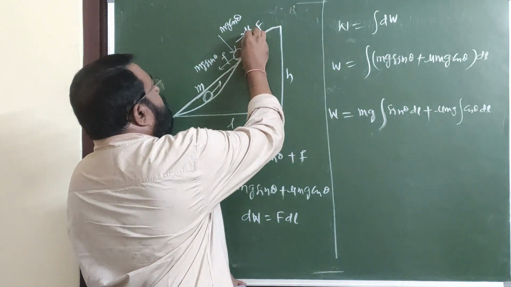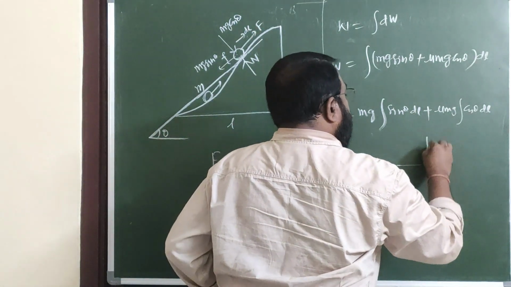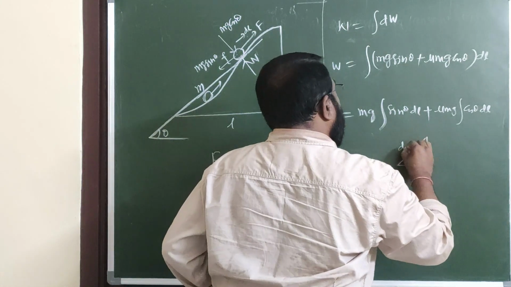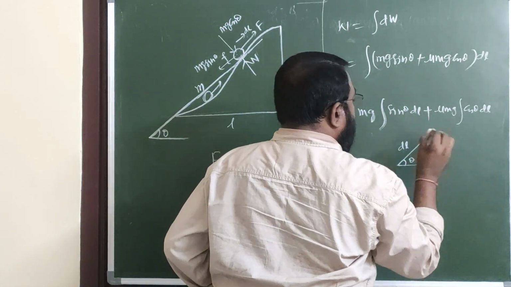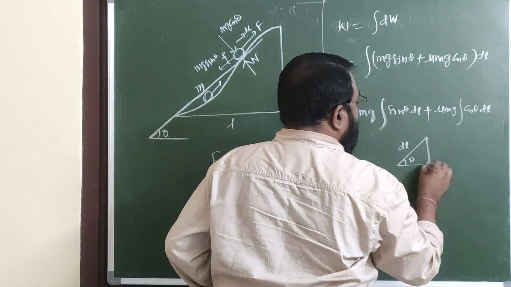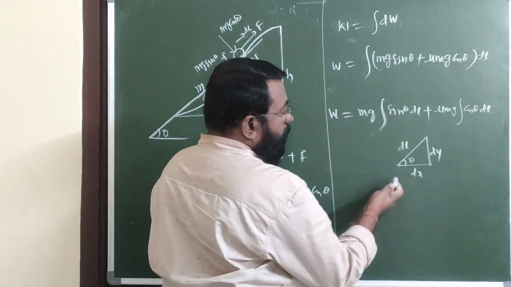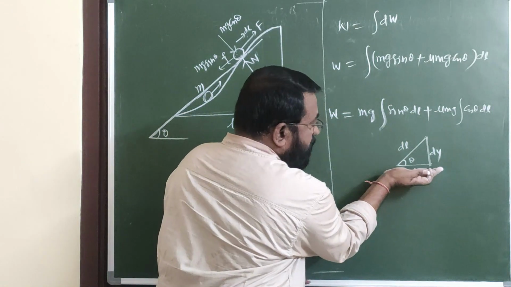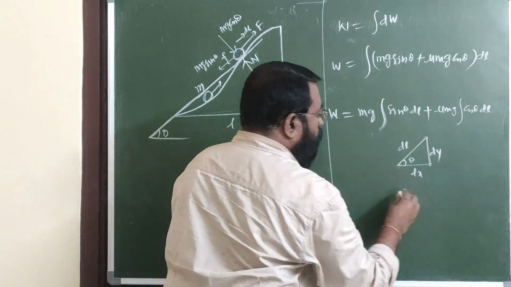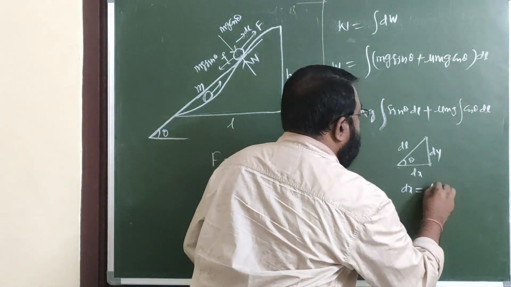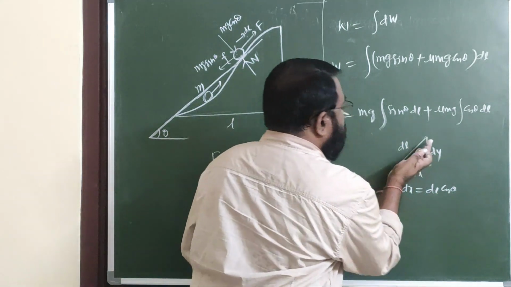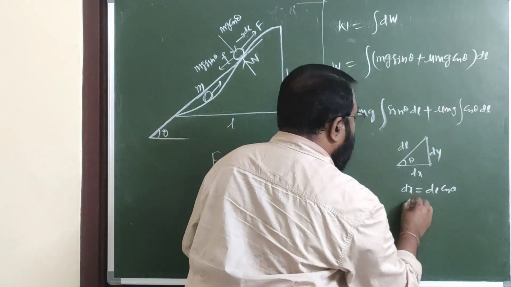Here this is dl, I am taking like this. Here is θ. Its component along the x-axis is dx. Here dl can be resolved in this direction: dl cos θ is equal to dx, and dl sin θ is equal to dy.